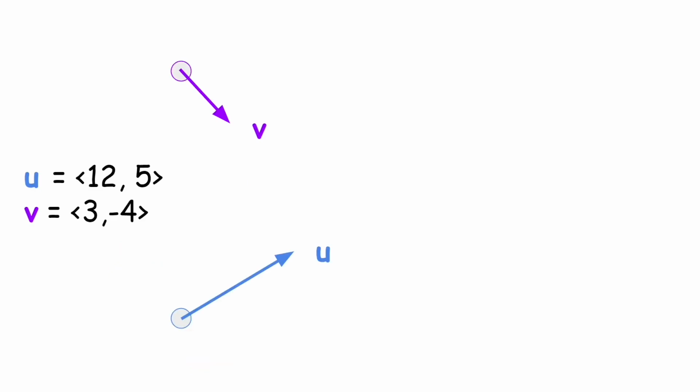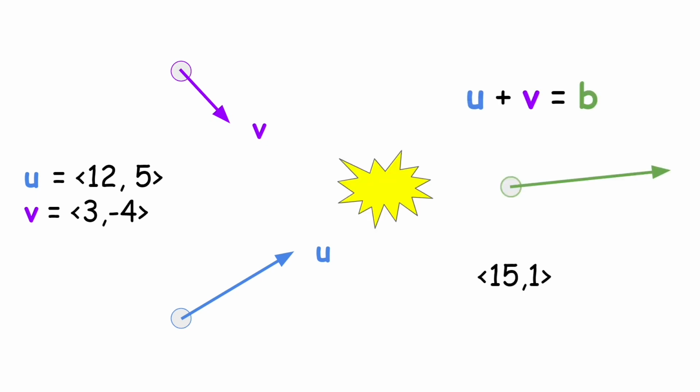Okay, now that we kind of remember what vectors are, let's just do an easy physics example. If we have these two vectors u and v, and these two rocks are going to collide and stick together, then you can just think of it as adding the momentums together.